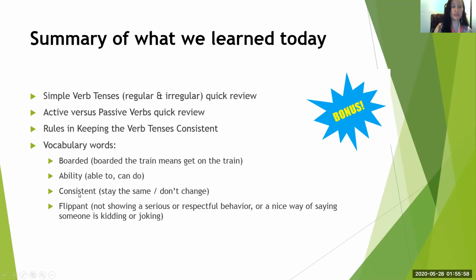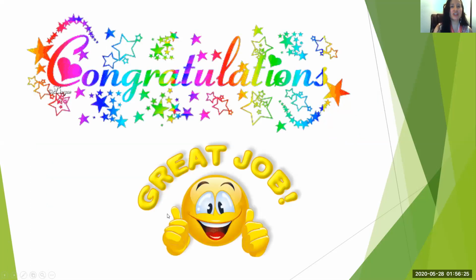Consistent, we went through this word a few times. Stay the same, don't change, okay? Sometimes people understand consistent as the rule. Flippant, remember, is a nice way of kidding. It can also mean not showing a serious or respectful behavior, or a nice way of saying someone is kidding or joking.